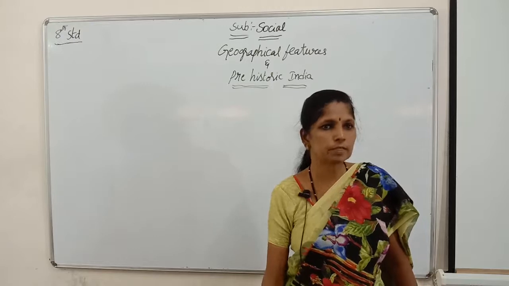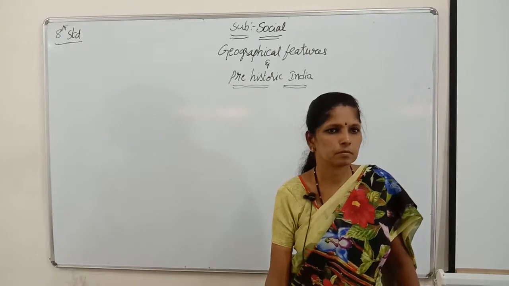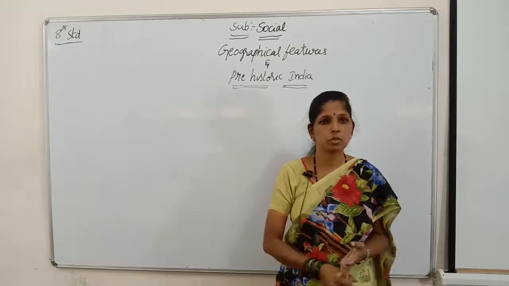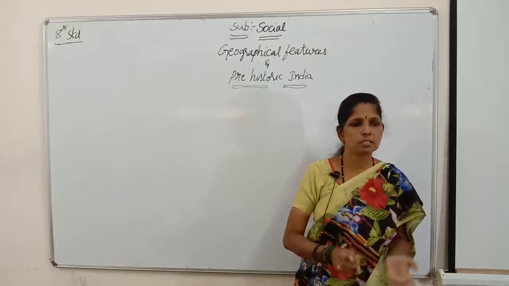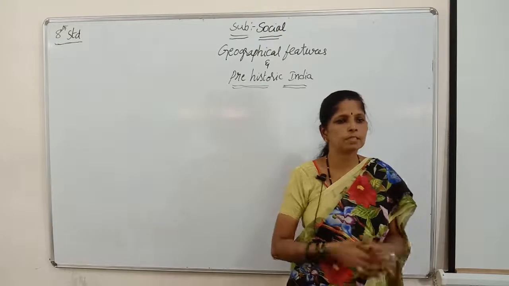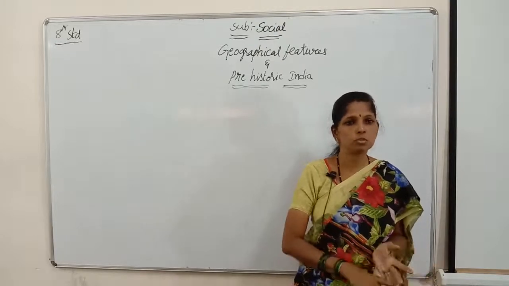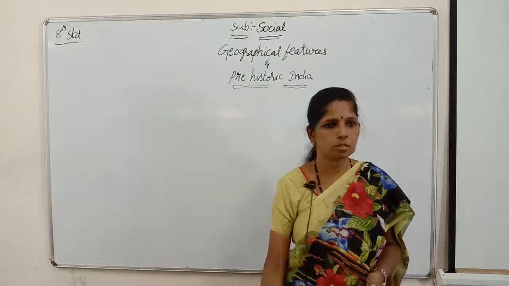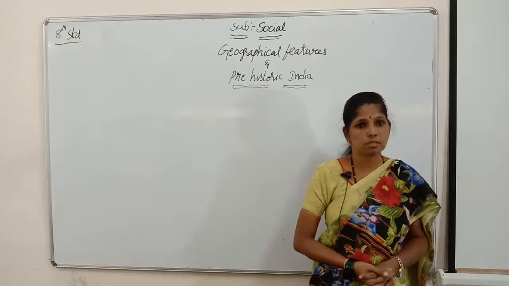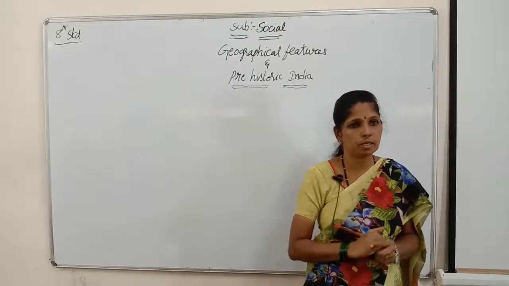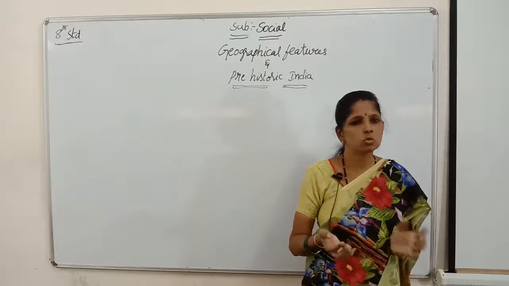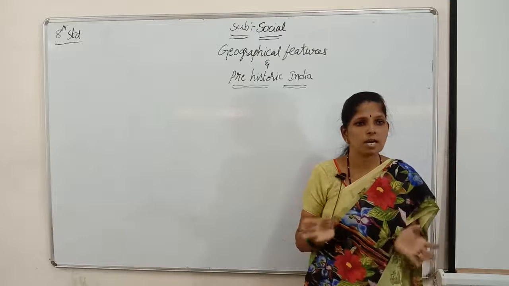So we have the Old Stone Age, the Middle Stone Age and the New Stone Age. The Old Stone Age has been classified as early Old Stone Age, middle Old Stone Age and late Old Stone Age. The New Stone Age began after 10,000 years. The stone tools of this period are different from those of earlier periods, and these tools had bright and sharp edges.